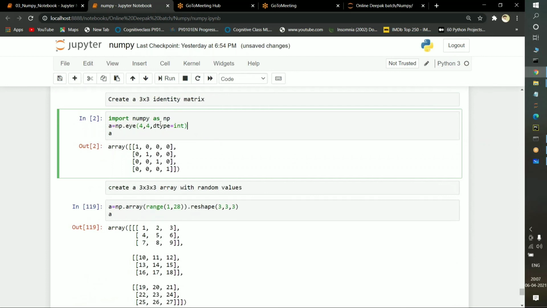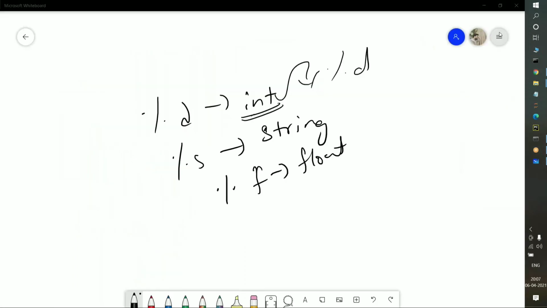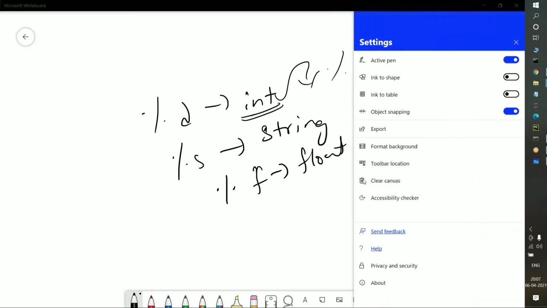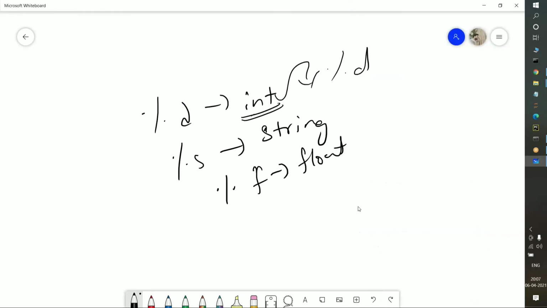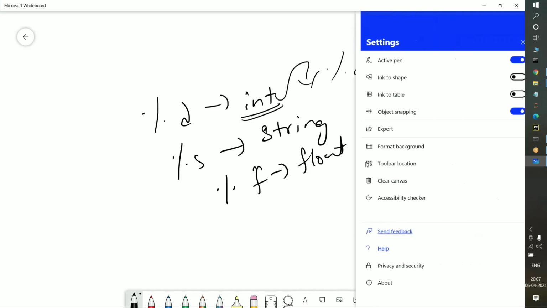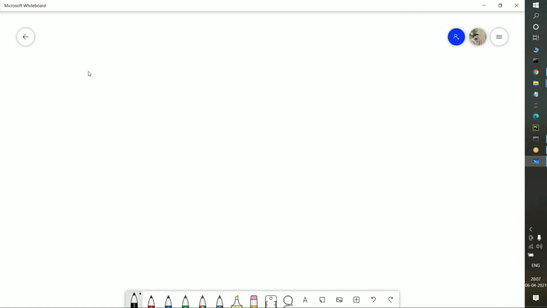What I am doing here is importing numpy as np and passing np.eye of (4, 4). I will tell you what is the purpose of using the eye function. I told you the eye function is most important.